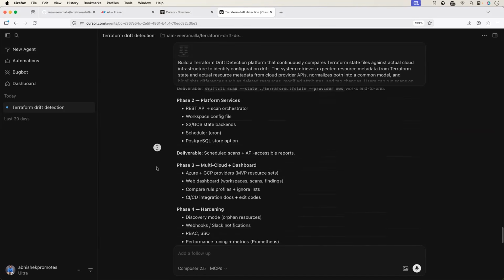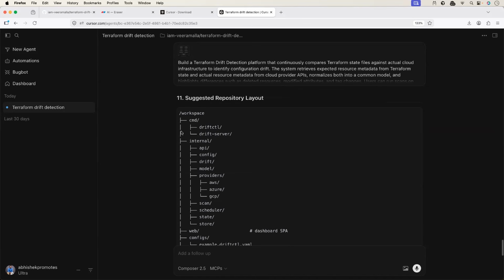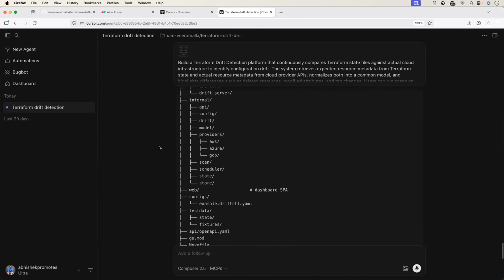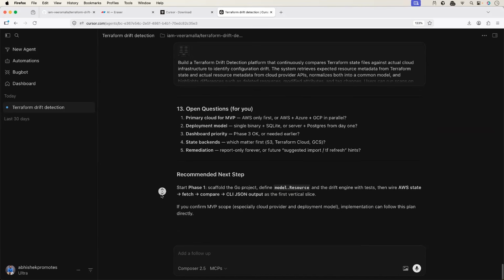Then further, it also added the complete workspace structure. So if you're okay with all of this, this is the plan it generated. If you're okay with it, we can just say, please proceed with the implementation. Or let's say if you need some changes, you can discuss here with the agent and you can further modify it. I'm super happy with it. Please proceed with the implementation.